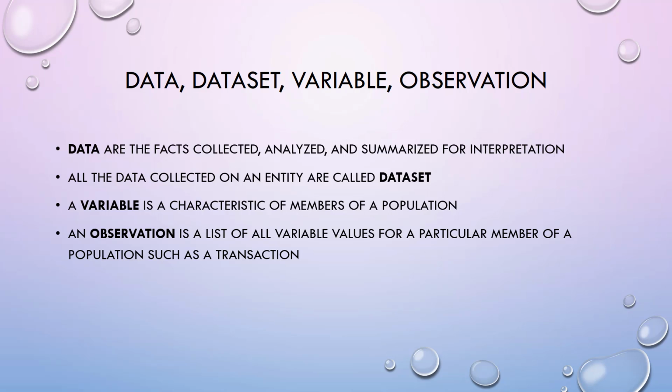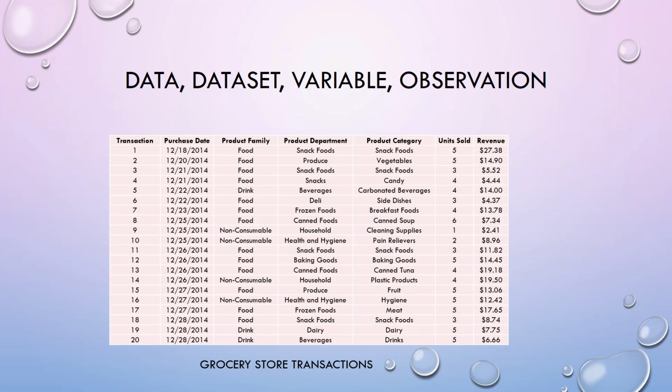For example, this dataset represents transactions made at a grocery store like Walmart. It contains 7 variables such as transaction number, purchase date, product family, product department, product category, units sold, and revenue. This dataset also includes 20 observations for each transaction made at the grocery store.